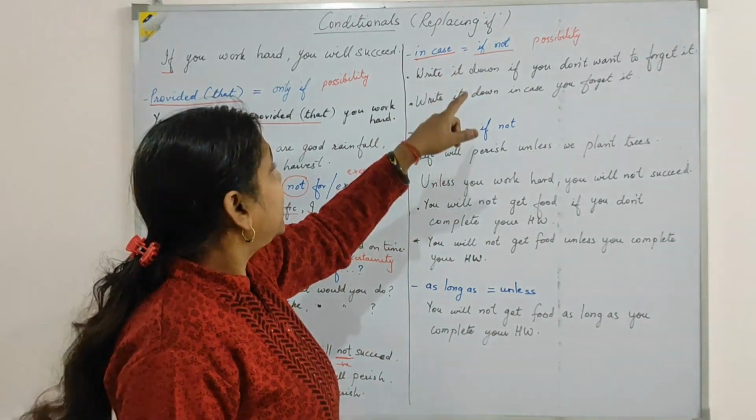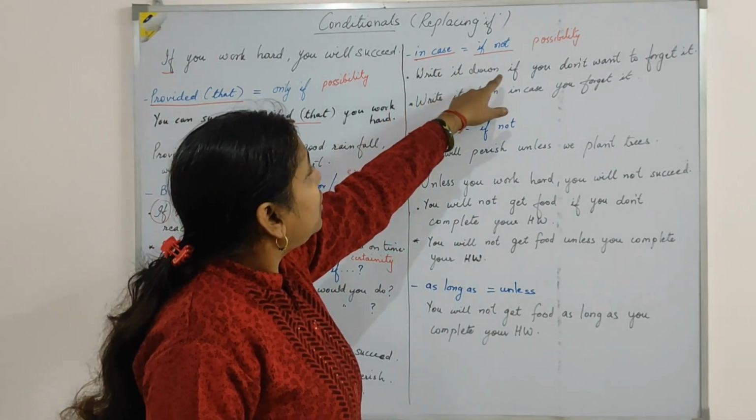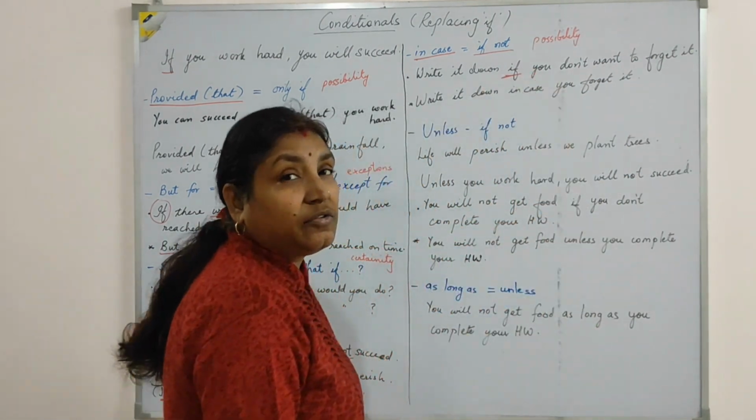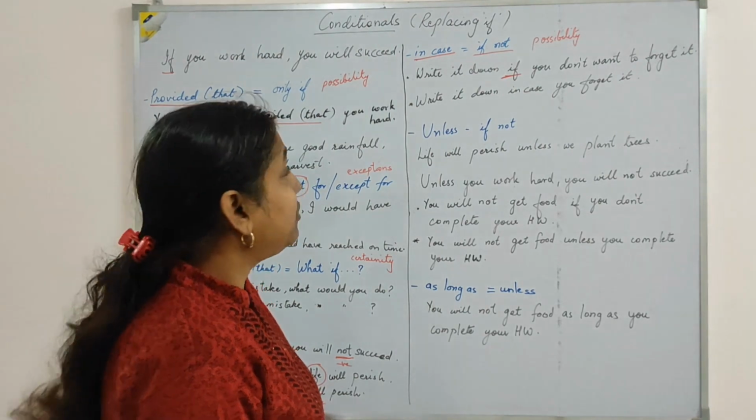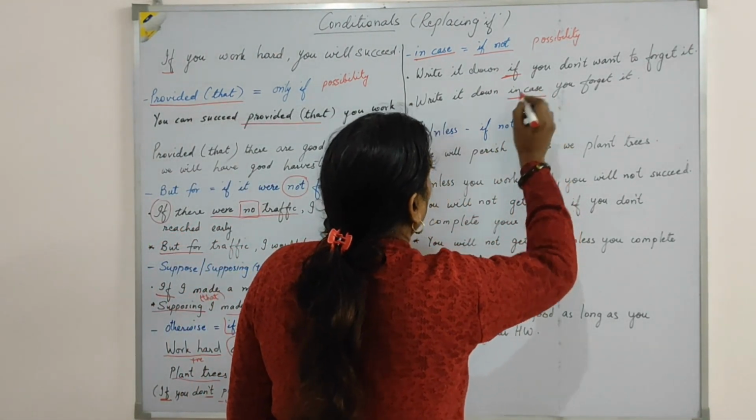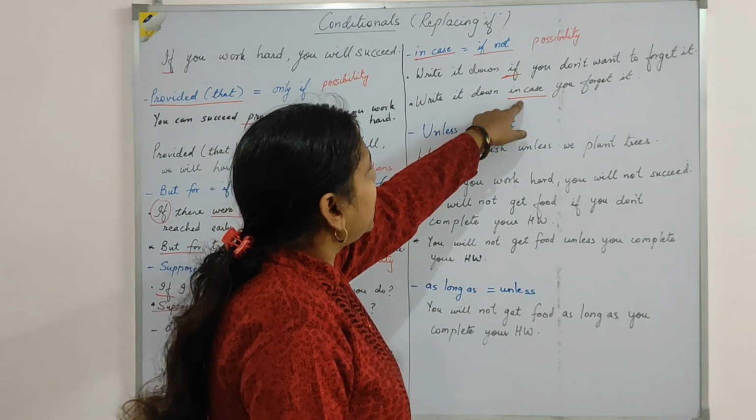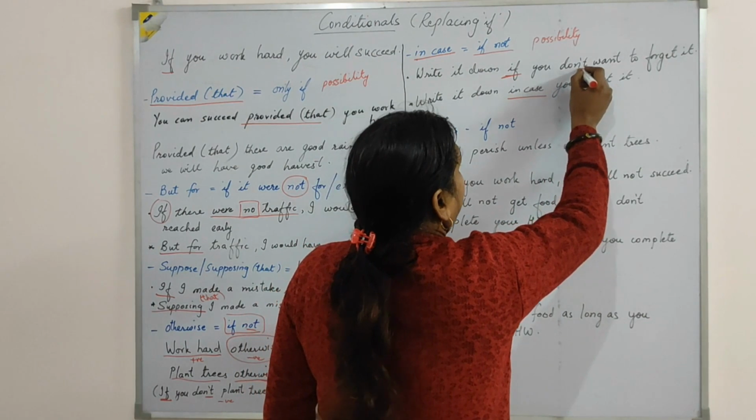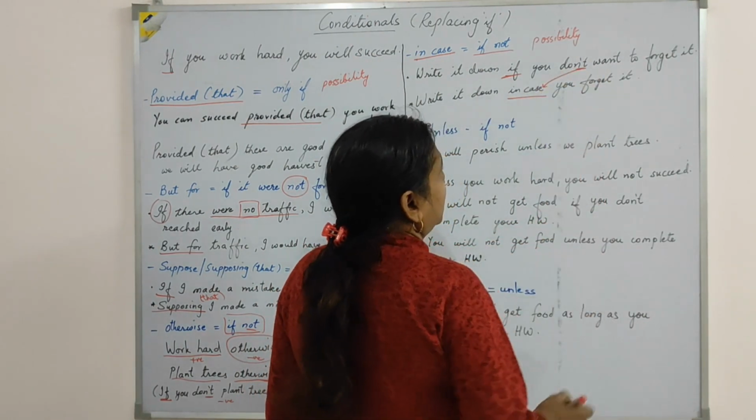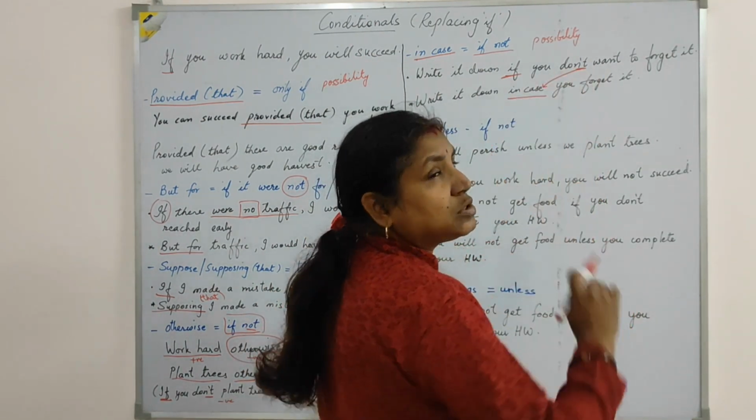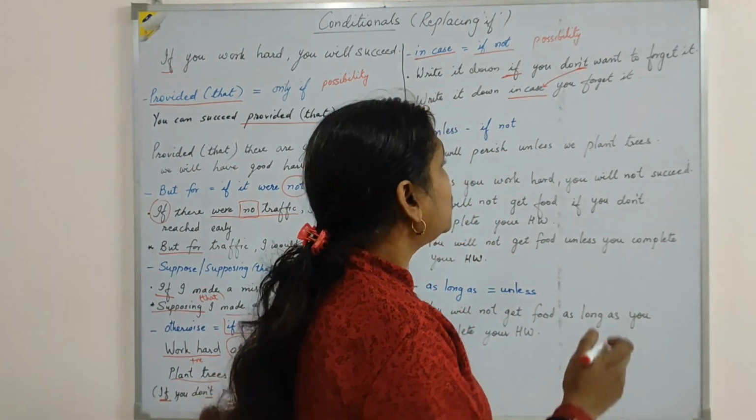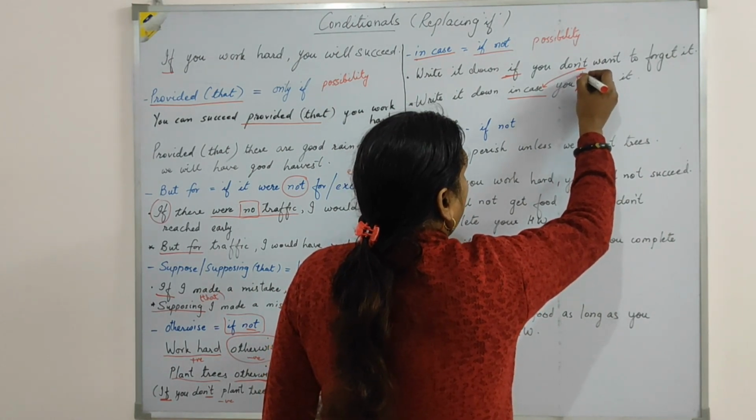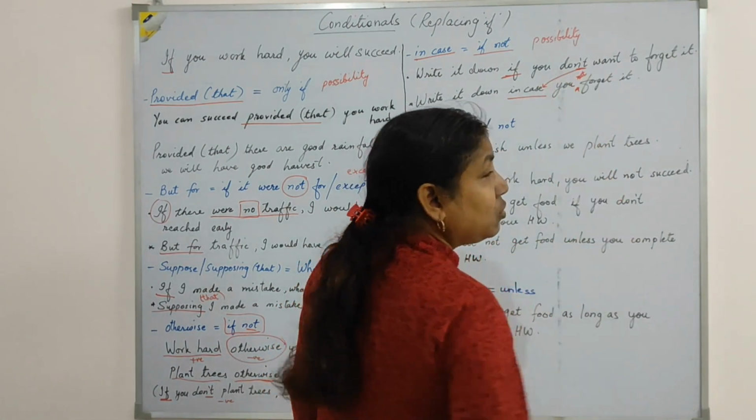One example already I said. Write it down if you don't want to forget it. I have if, now I am going to replace that if with in case. So write it down in case you forget it. Since this negative has come to in case, we are not going to use any negative here. This not will not come here because it has gone to in case.